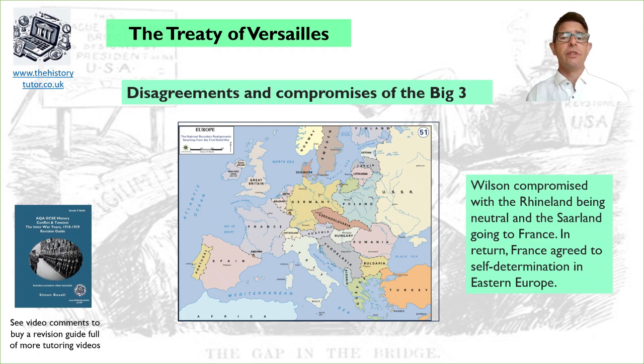In return, France agreed to the self-determination of Eastern Europe, so that the Austro-Hungarian Empire, parts of Russia, part of Germany, were split up into new nations to give Poland a nation, to give the Czechs and Slovaks a nation, to give Hungary its freedom, etc. So these new nations were created.